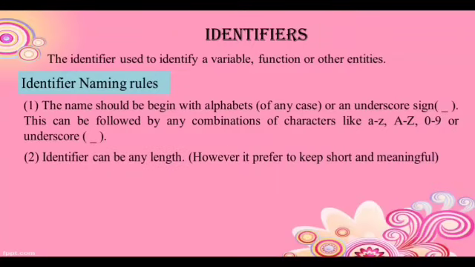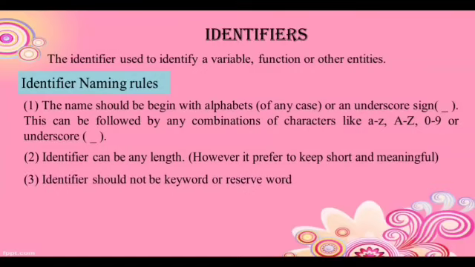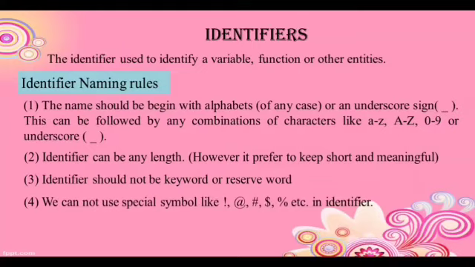An identifier can be any length, meaning the minimum length is one character and the maximum is any number of characters. An identifier should not be a keyword or reserved word, and we cannot use any symbol like at the rate, hash, or any other special symbol as an identifier.